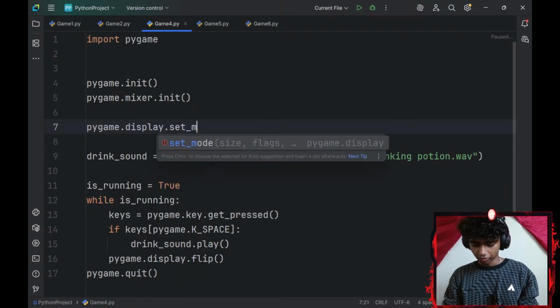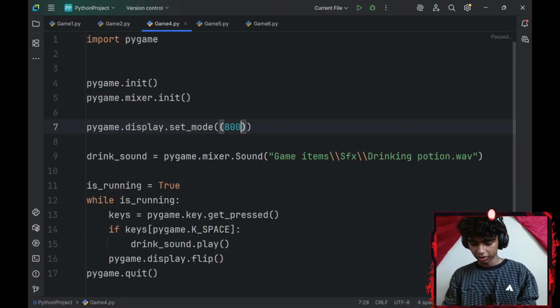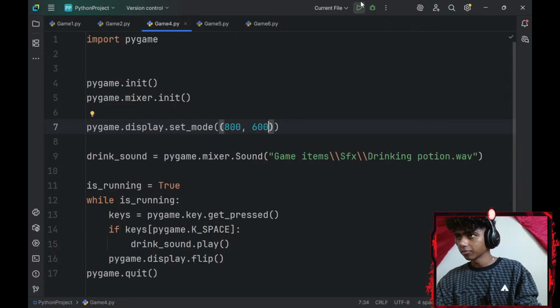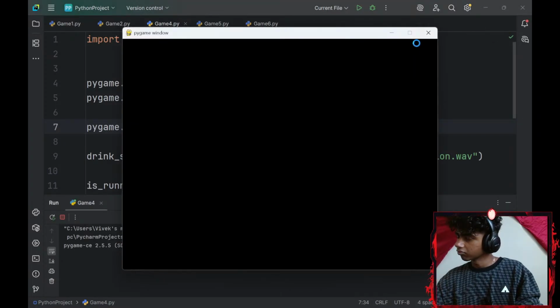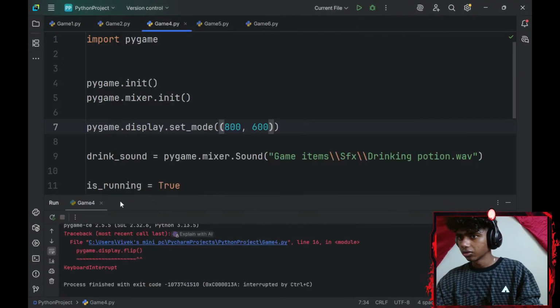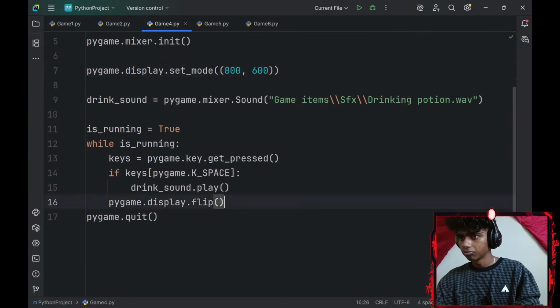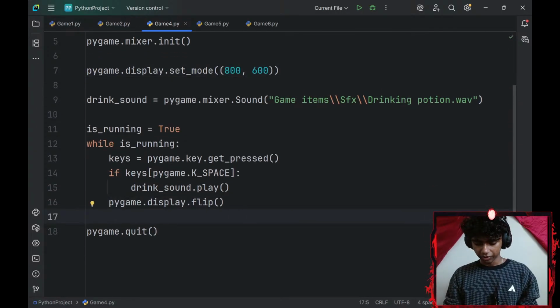pygame.display.set_mode. My mode is going to be a tuple. I'll keep it to 800 by 600 for now. Let me add an if statement as well. For every event, so I'll create a for loop.